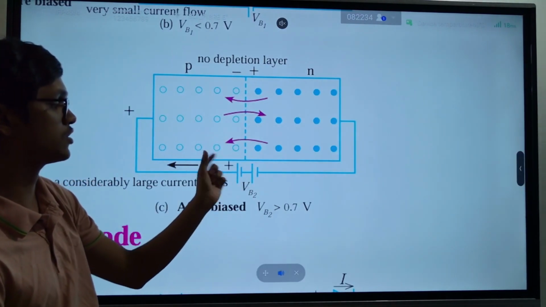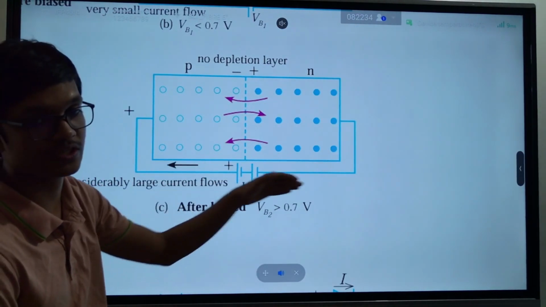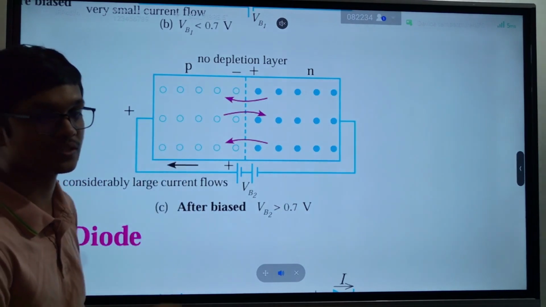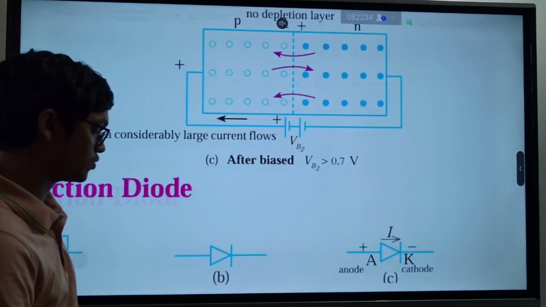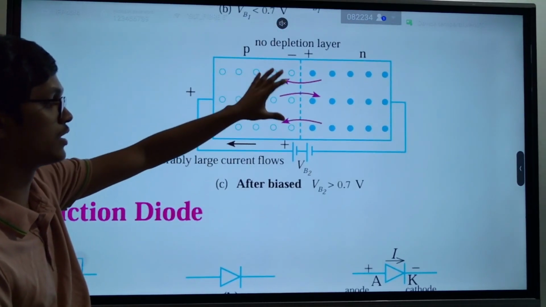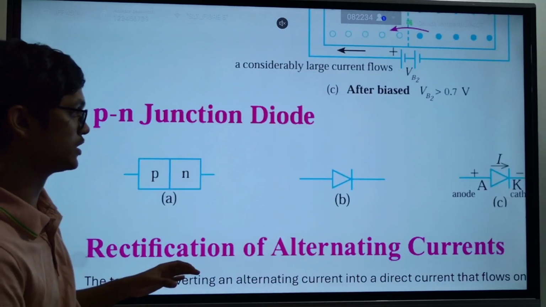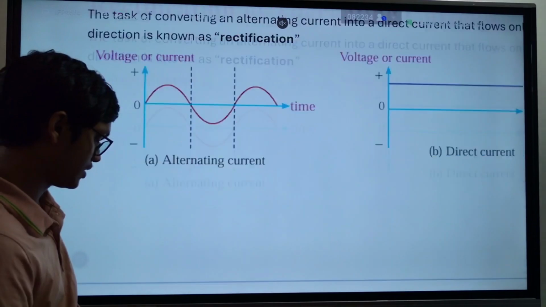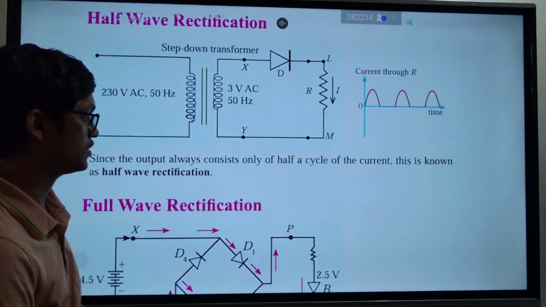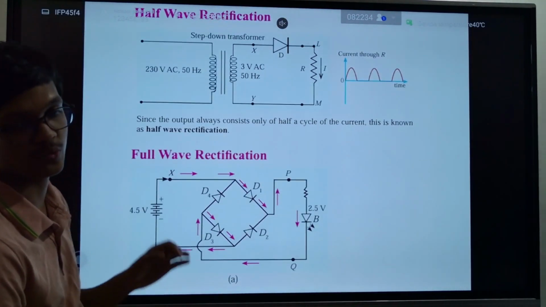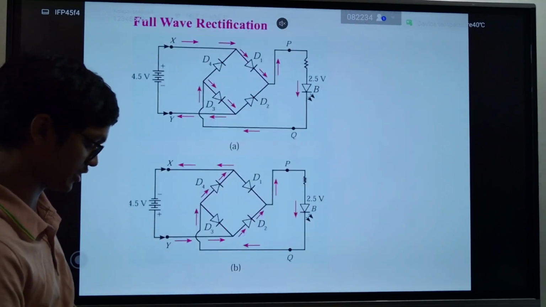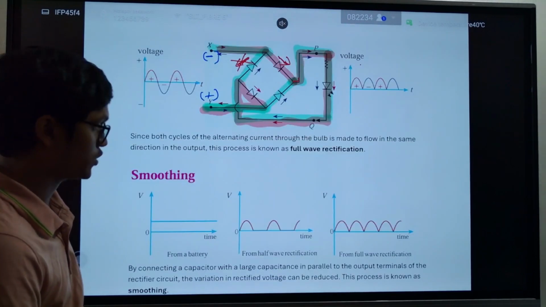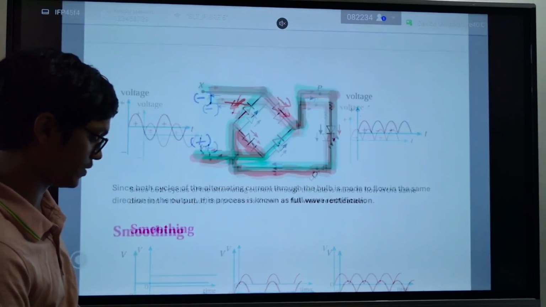If you change the direction of the battery and try to change the direction of the current, current will not pass through this circuit. Why? These diodes, these PN junctions, allow current only in one direction, and a diode is just manufactured using a PN junction. See, we can do a lot of wonderful stuff using this very simple PN junction. Clear? That's what happens. But now there's a problem.